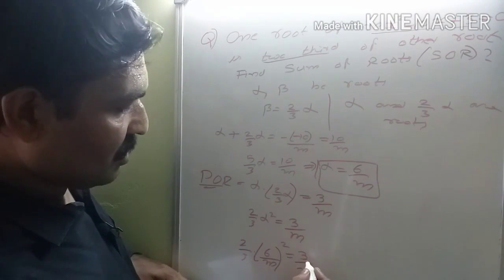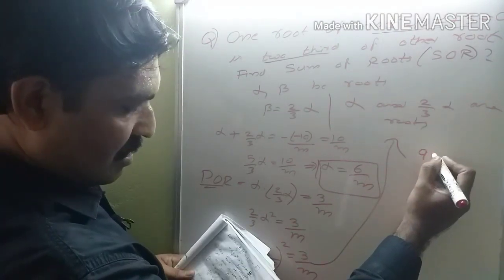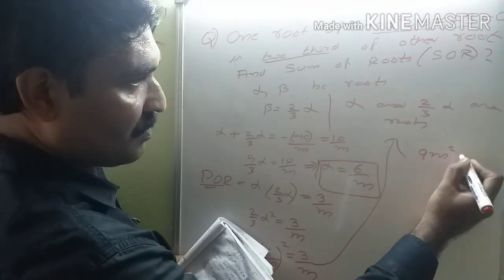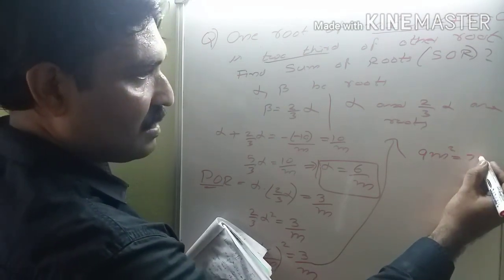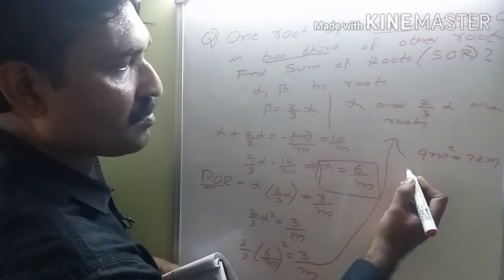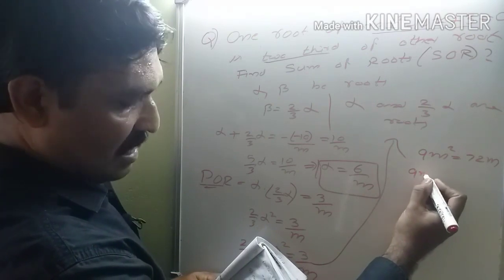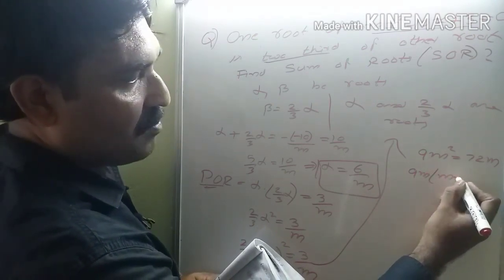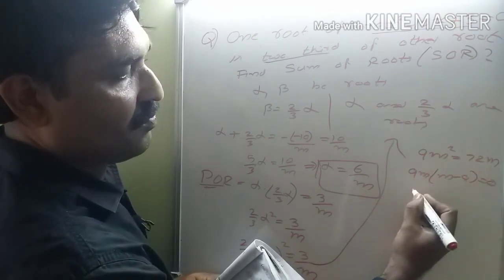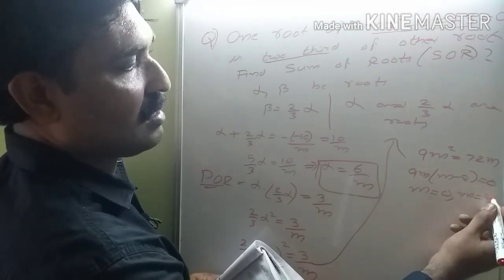Simplify this: 9m square is equal to 72m, or 9m into m minus 8 is equal to 0. m is equal to 0 or m is equal to 8.